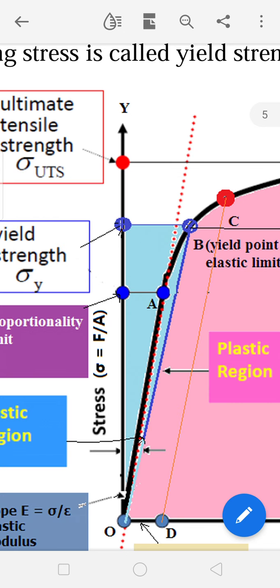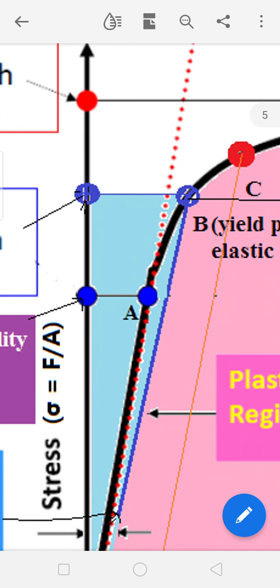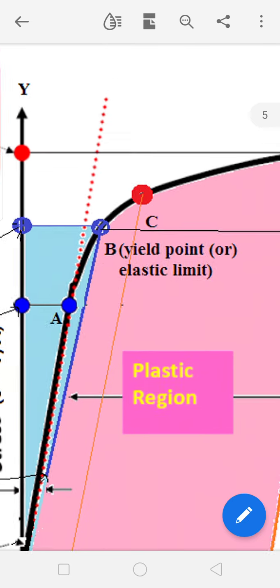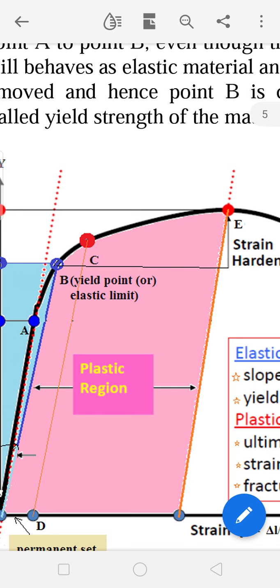So here whatever region is represented by sky blue color represents the elastic region of the material, and whatever is shown by the pink color region here represents the inelastic region of the material, or plastic region.